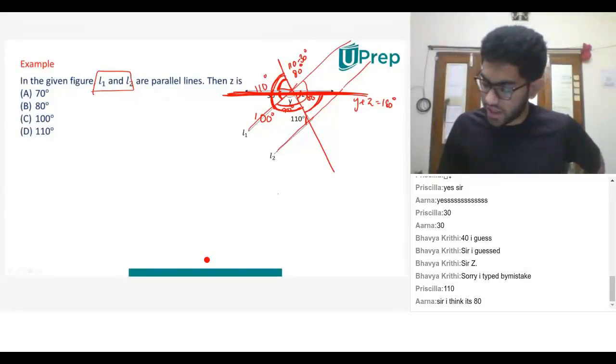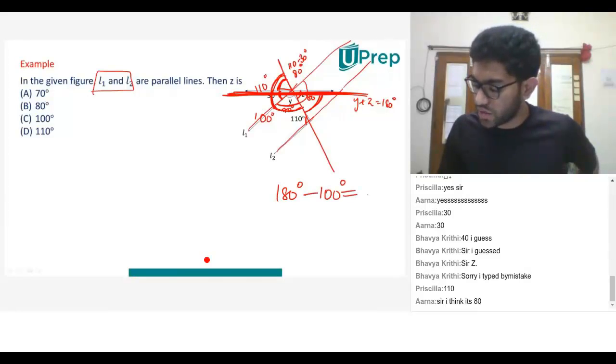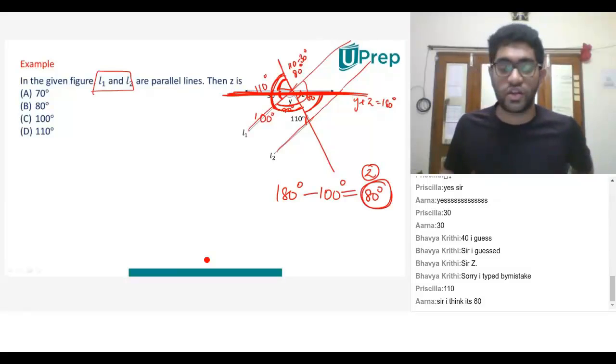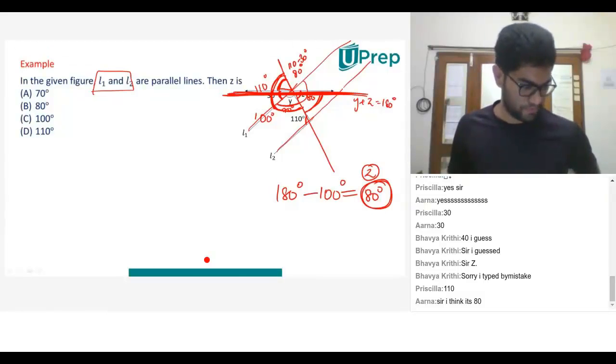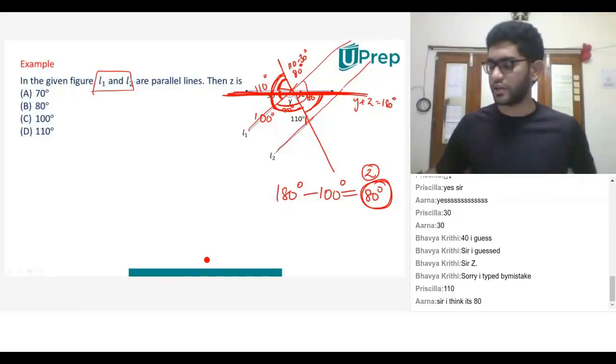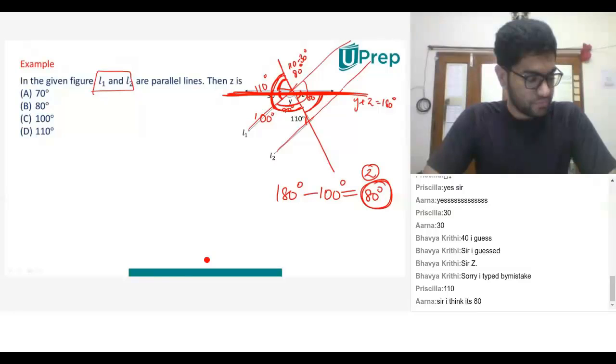Because it has to form a straight line, that is 180 degrees, and we already have calculated 100 degrees. What is the remaining angle Z? 80 degrees. This is another way of looking at it. Do you guys agree with this? Yes, sir. Any doubts? Is it clear for everyone? Yes, sir, it's clear. Okay.